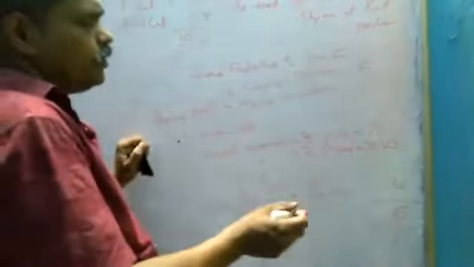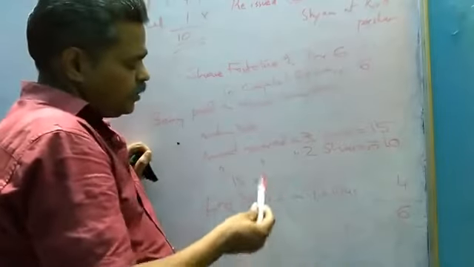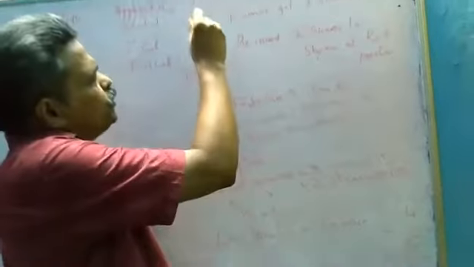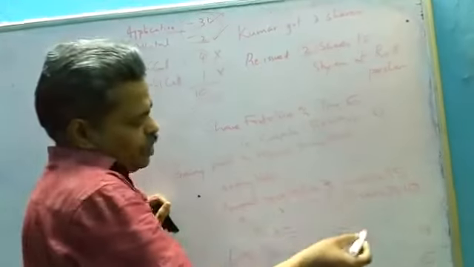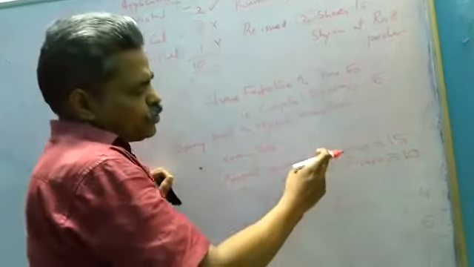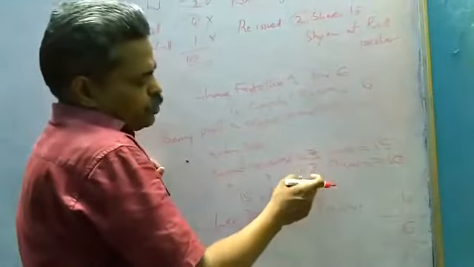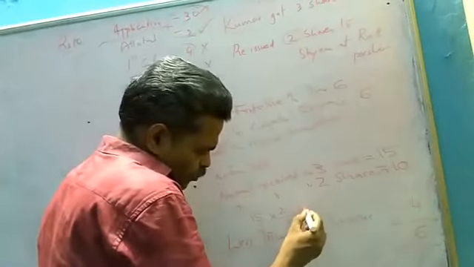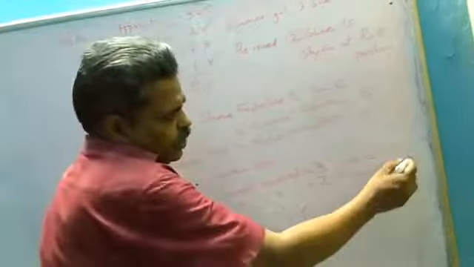Again calculation is there, how you got 6 rupees. Again I repeat, amount received on 3 shares, we have got 5 rupees on 3 shares, 5 into 3, 15. We are issuing only 2 shares, so you calculate the amount for 2. For 3 shares it was 15 rupees, for 2 shares it will be 10 rupees. If somebody is not able to understand, see the calculation here, 15 into 2 by 3, got 10 rupees.